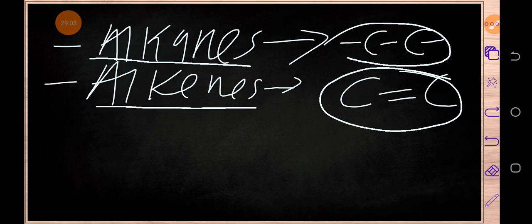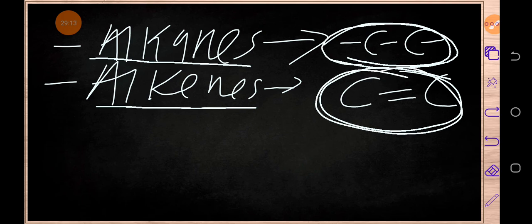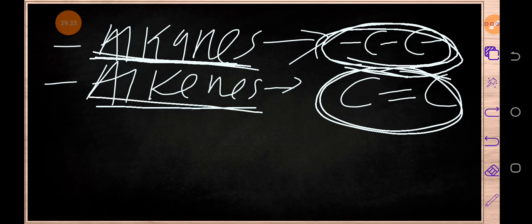members which are found in what? In the alkenes family. What is the reason? The reason is simple. Because they have got what? Different functional groups. And like I said earlier on, functional groups are the ones which determine the chemical reactions or the chemical properties of the members of the families. And when I say the chemical properties, I'm talking about how the members in each family will be reacting. Okay, I hope you are getting the point.